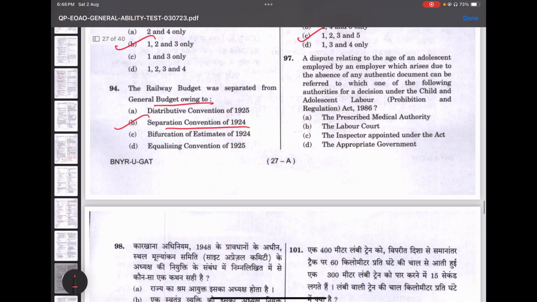97. A dispute relating to age of an adolescent employee by an employer, which arises due to the absence of any authentic document, can be referred to which one of the following authorities for a decision under the Child and Adolescent Labour Regulation Act 1986? The answer would be, when it's regarding age, the prescribed medical authority.